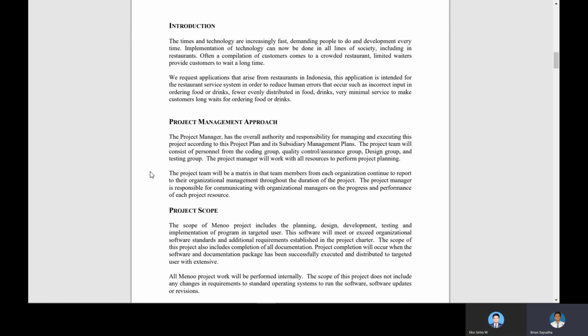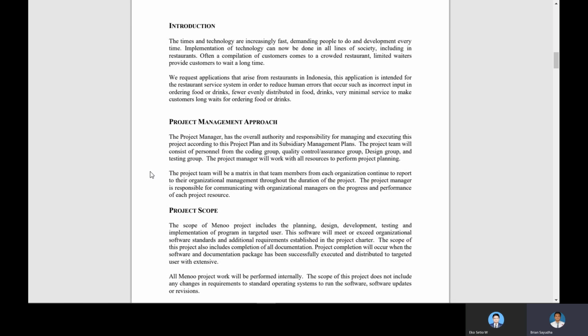And then this is our project management approach. The project manager has effort, authority, and responsibility for managing and executing this project according to the project plan and its subsidiary management plan. The project team will consist of personnel for the coding group, quality control, design group, and testing group. And then the project manager will do the planning.